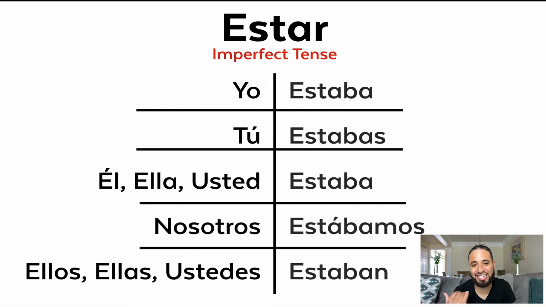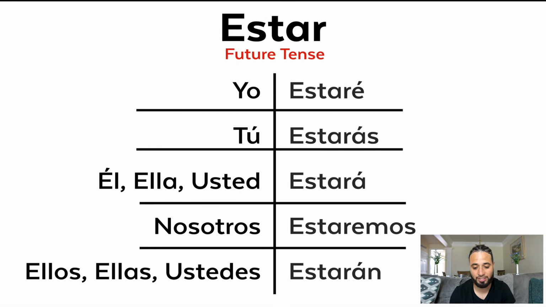So next we're going to cover the imperfect tense of estar. So estaba, so this is again the used to be form. So cuando yo estaba, so yo estaba, tú estabas, él estaba, ella estaba, usted estaba, nosotros estábamos, ellos, ellas, ustedes estaban. So again, I want to do a video discussing the difference between the preterite and the imperfect because I think it's important to know when you should use each one, and I don't have the time to really explain it in this video because I really want to just cover these conjugations.